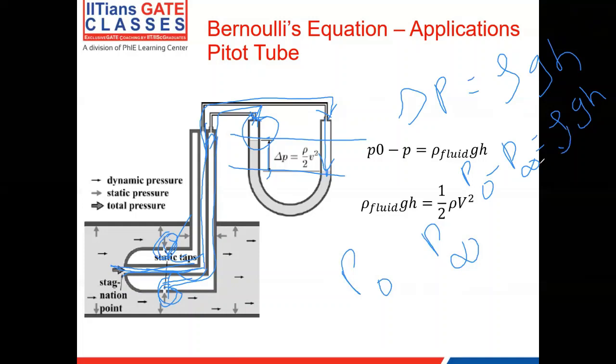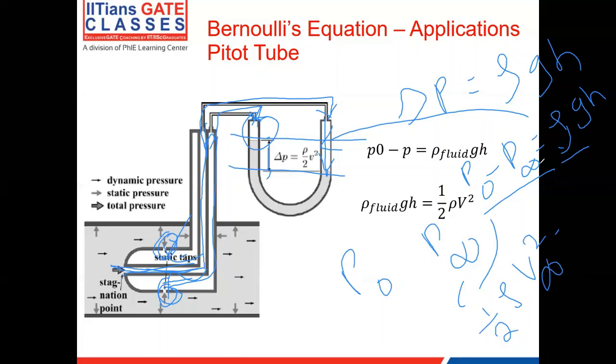And this rho is the density of the fluid in the manometer, not the density of the free stream. And P naught minus P, we already know that it is half rho V infinity square. So let me, just for notation purpose, call it rho infinity. This is rho g h basically. So I know rho infinity, I know rho, I know h from the manometer, g is also known. So I can easily find what is my V.